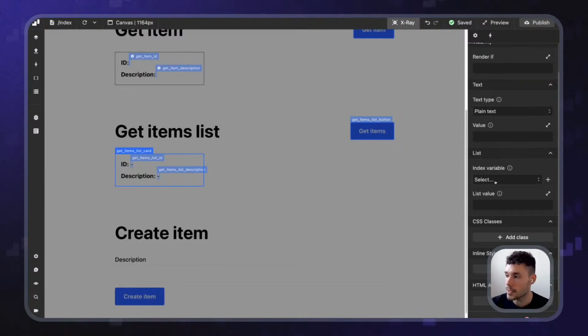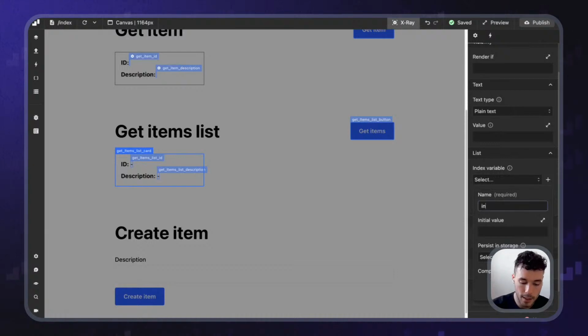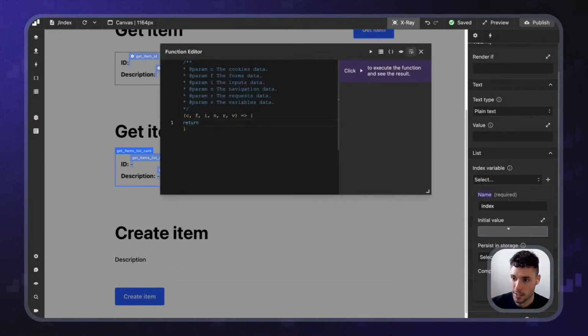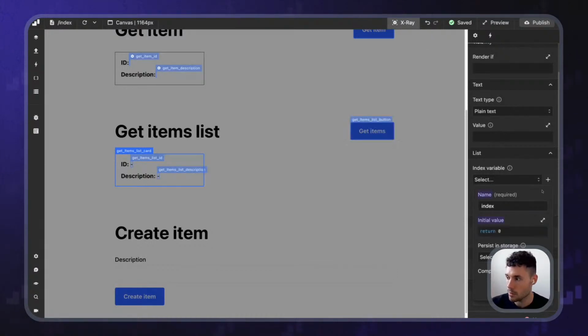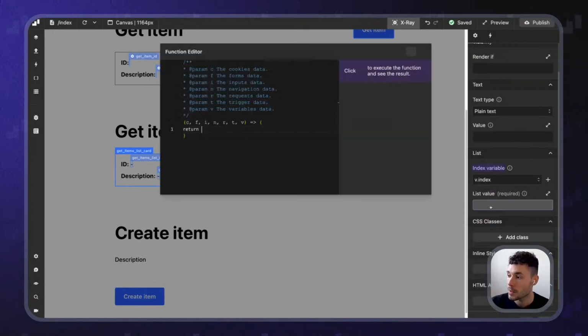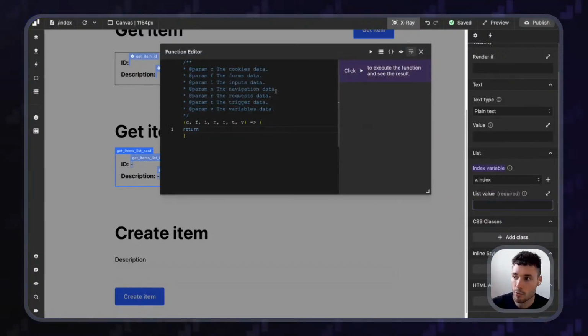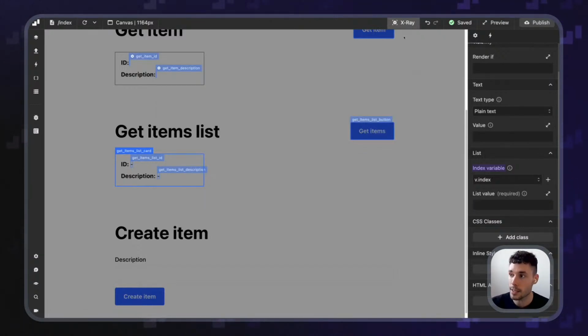So for the list, we're going to need an index variable. Let's click on plus and call it index, and the initial value will be 0. If you want to learn about rendering lists and all that stuff, Rory has a bunch of tutorials, so don't worry, I'm going fast on purpose. You can check the Wized channel for that. And then in here, return, we want to return the data that we get when clicking this button.